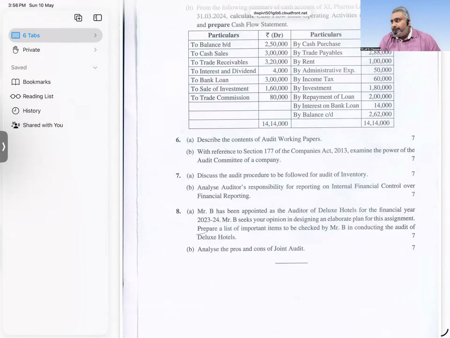How you will do audit of inventory. Next, IFSC versus IFSC FR. Next, analysis of pros and cons of joint audit, advantages and disadvantages, and how you will do audit of hotel. 4 papers. Anything you find new, including MCQs. Trust me. For this, I will give you reasonable assurance. Costing, I will give you absolute assurance. Said means you will see that question for sure.